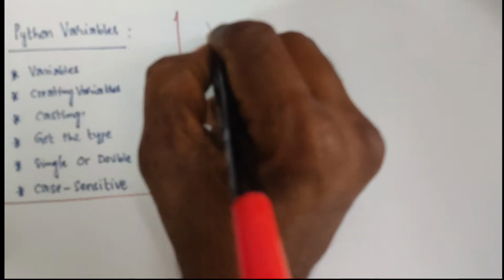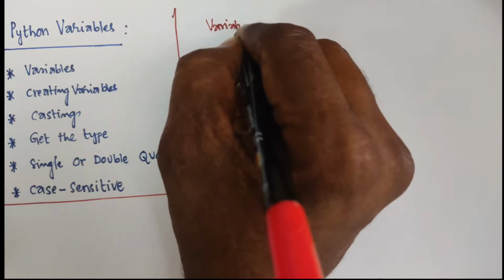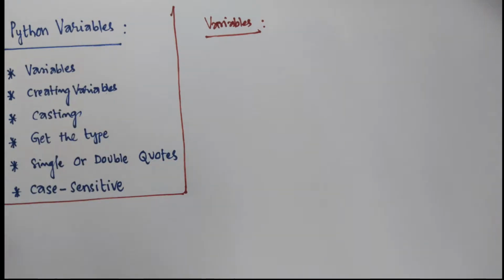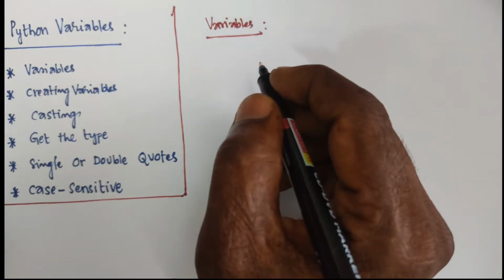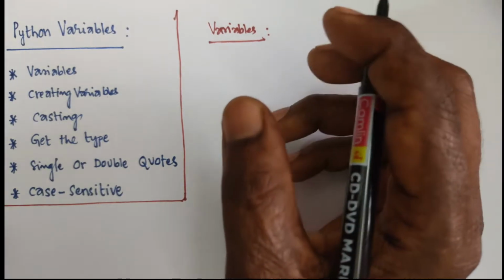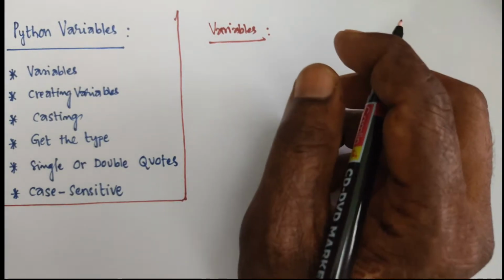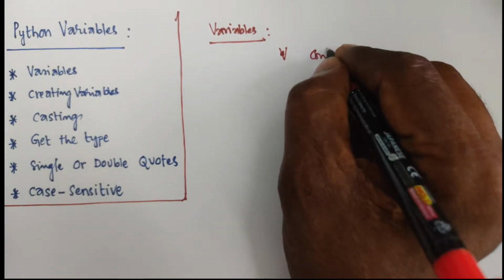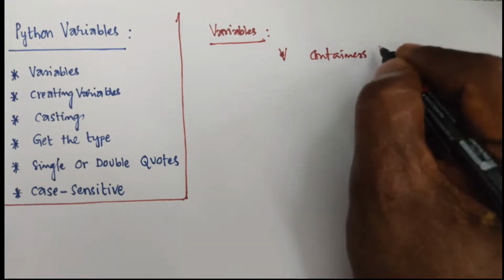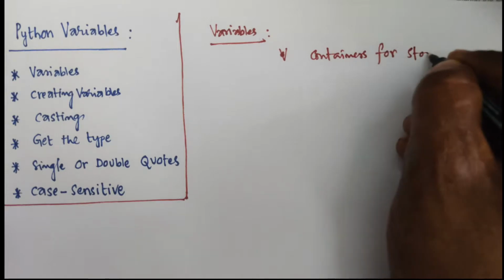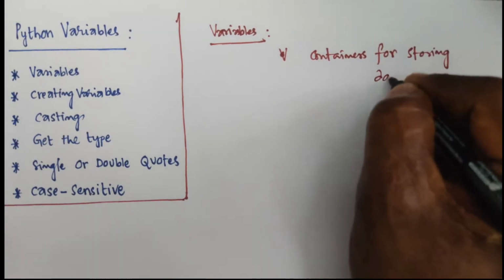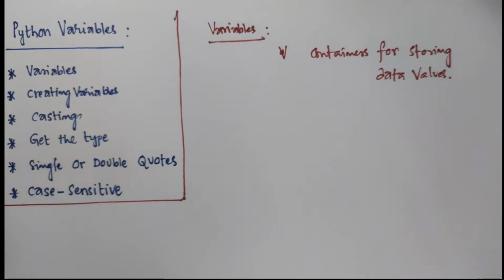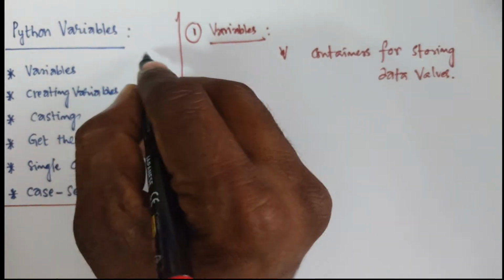First, variables. The definition of variables is that variables are containers for storing data values. That means containers for storing data values. So this one is the actual variables.